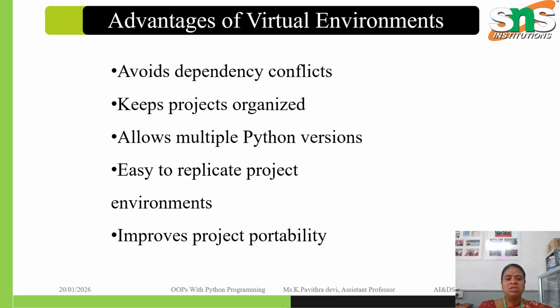Advantages of the virtual environment. Virtual environments in Python programming are isolated workspaces that allow developers to manage specific dependencies separated from the global Python installation. They provide several important advantages that improve development efficiency and reliability.